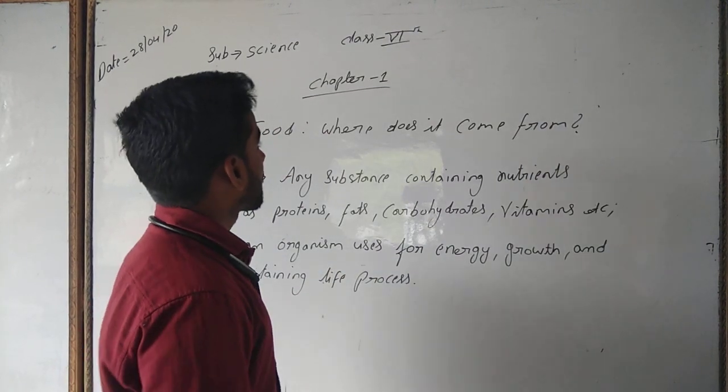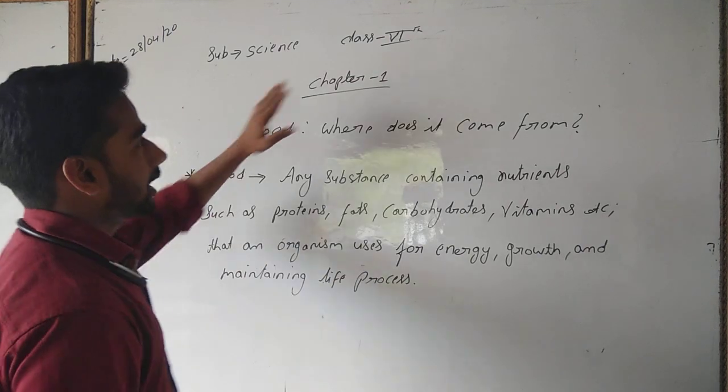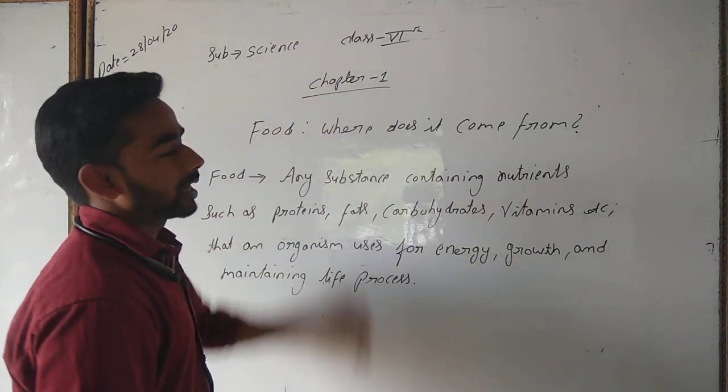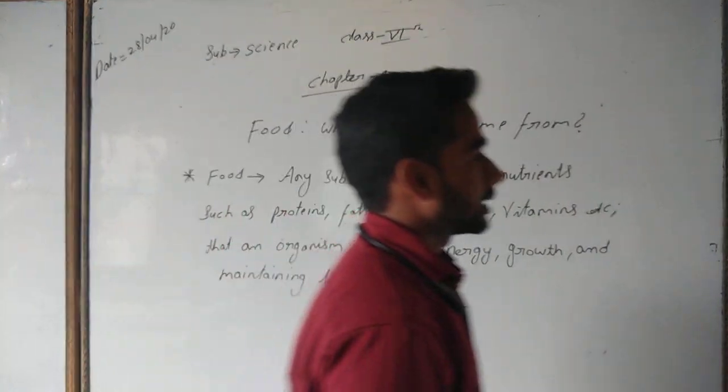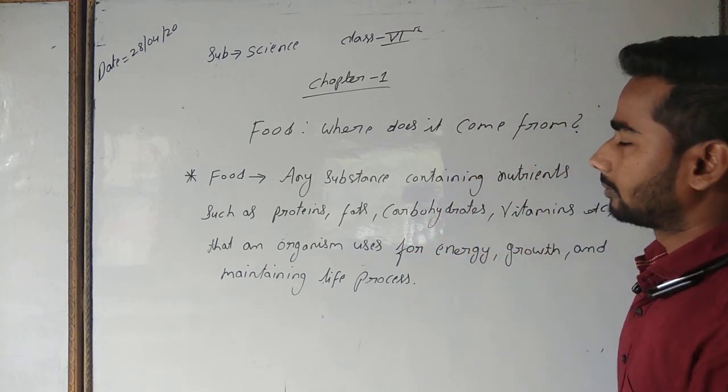So now today we are going to learn a very interesting lesson of class 6 science chapter number 1. The name of the lesson is Food: Where Does It Come From?